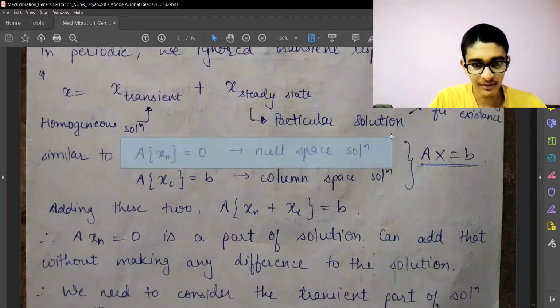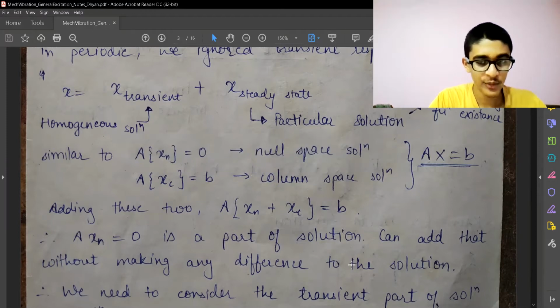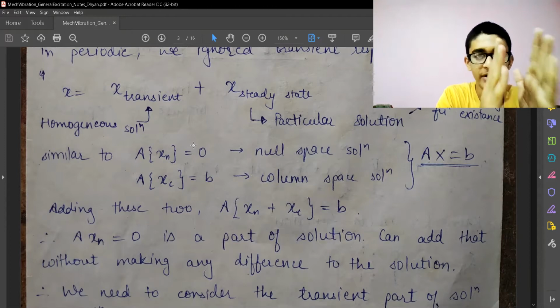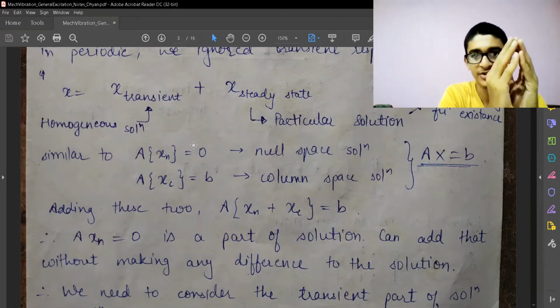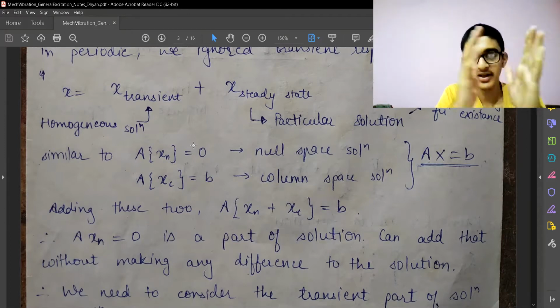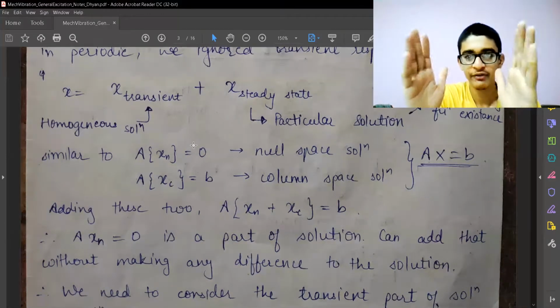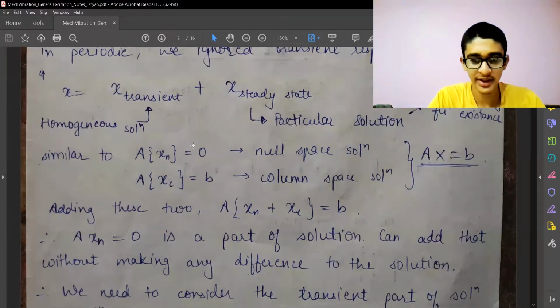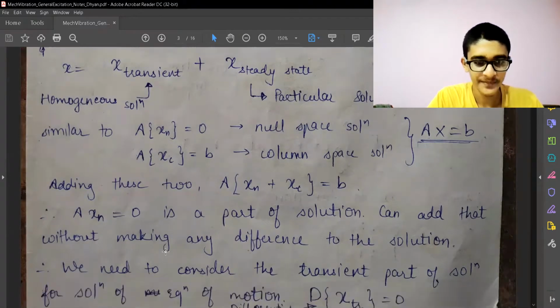This null space part is a part of the solution. That is the homogeneous part of the solution. And we can add that homogeneous part of the solution to any type of response without making any difference to the solution, because the right hand side is 0. So the small change which is coming due to transient response is coming for a very small interval of time, and the major interval of time for the response is defined by the steady state solution or the particular solution. So it is not going to make any change to the solution.